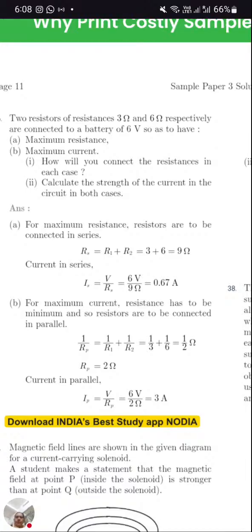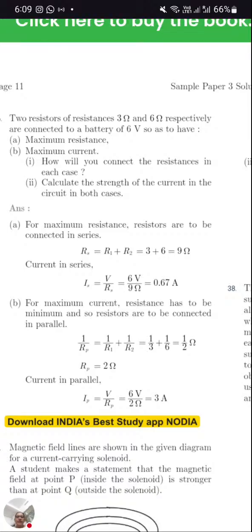Now here 3 ohm and 6 ohm respectively are connected to a battery of 6 volt. What is the maximum resistance? If they ask about maximum, we need to add the resistors in series. If it is minimum, we need to add them in parallel. So maximum is series, R1 plus R2, so 3 plus 6, 9. When it is minimum, 1 upon 3 plus 1 upon 6. So it will be 3 by 6, 2. Parallel will give 2 and series 9.